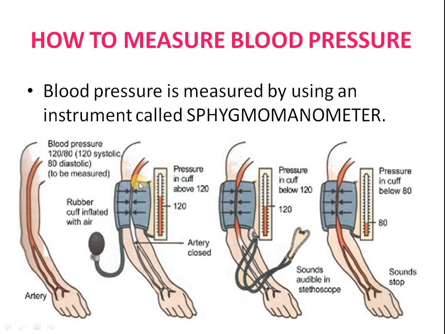The rubber cuff, which is a flat rubber tube, is wrapped around the person's arm. The rubber cuff is inflated by pumping air into it to give a pressure of about 200 mm of mercury to the brachial artery, which runs down the arm. This pressure can be seen on the scale of the instrument. Here the scale is present, right? You can see the reading over there.